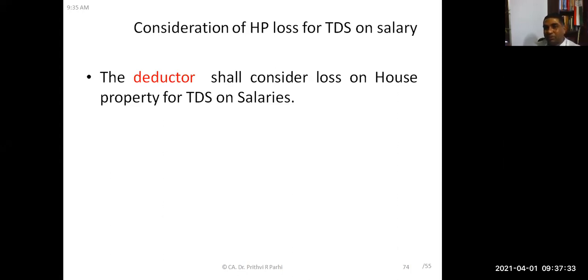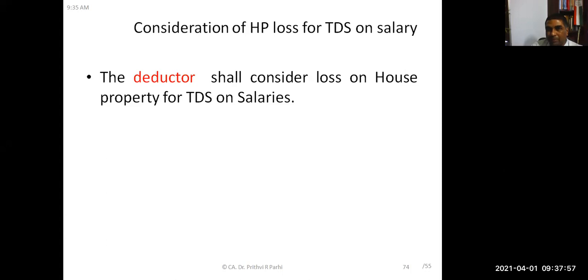One more concept. Today we are learning various miscellaneous concepts, small concepts, but all of them are important and connected to income from house property. Now, this is about TDS. In house property, there is a possibility that loss may be incurred.